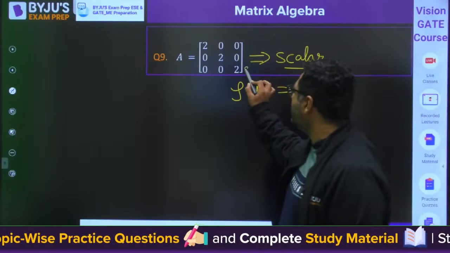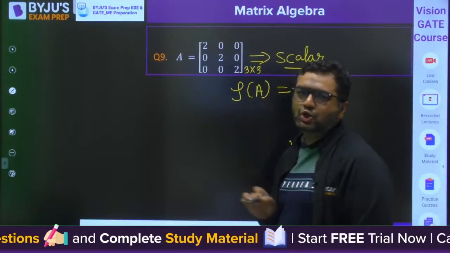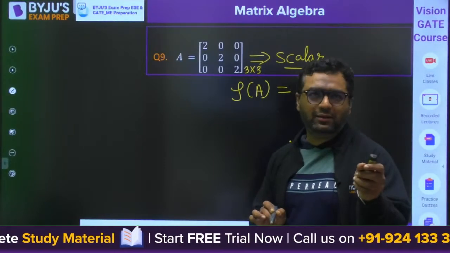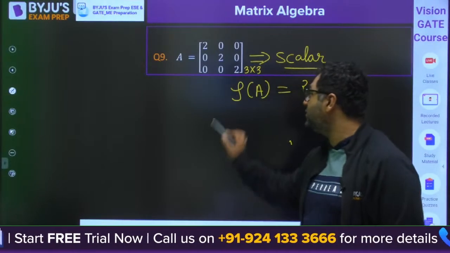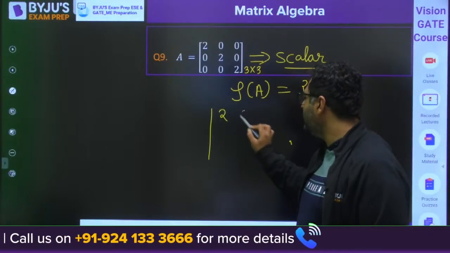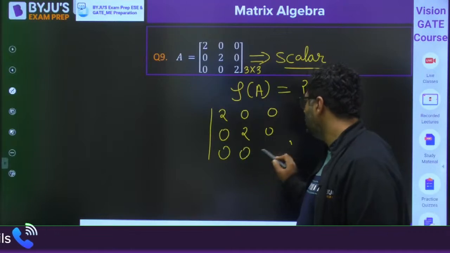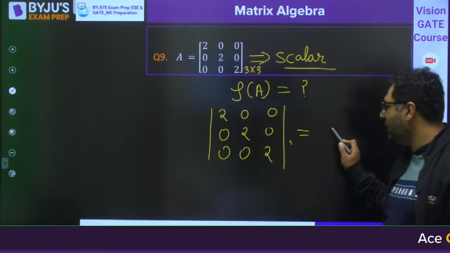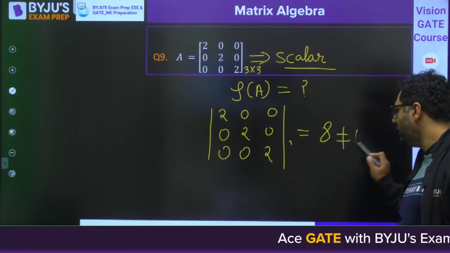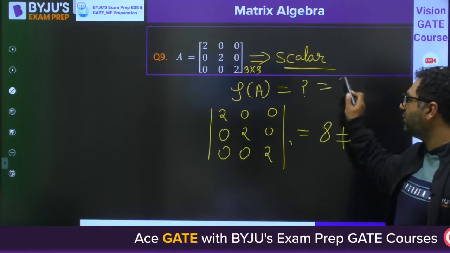If you see, this is once again a 3 cross 3 matrix. So the maximum order of a square submatrix is 3 cross 3. When you take the determinant of 2, 0, 0, 0, 2, 0, 0, 0, 2, it will come out to be 8, non-zero. If it is non-zero, the rank is nothing but 3.